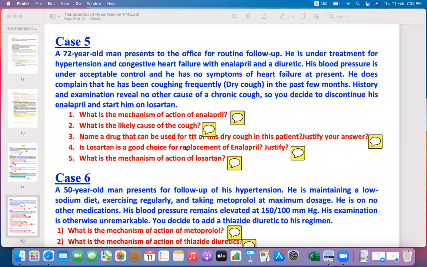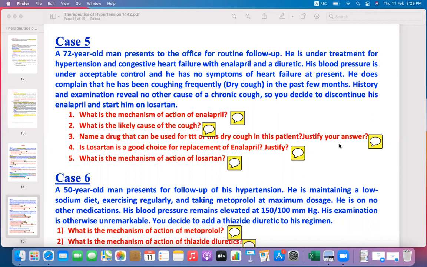Name a drug that can be used for treatment of this dry cough in this patient and justify your answer. Now here we cannot prescribe antitussives for the treatment of cough, because the cough is due to bradykinin and the prostaglandins. So antitussives will not be helpful in these patients.